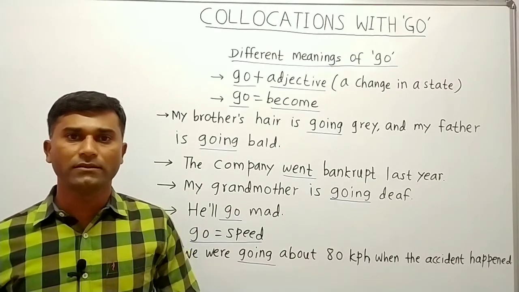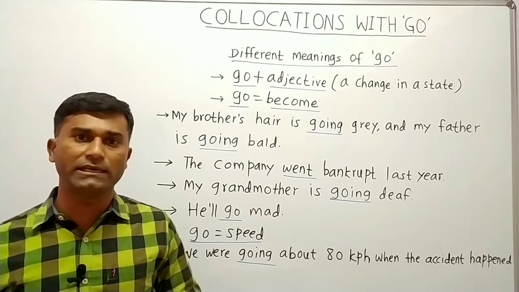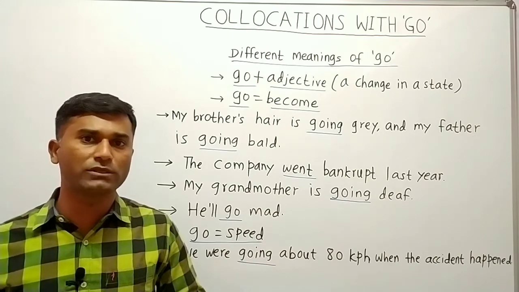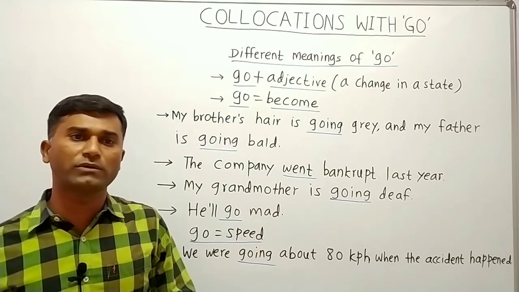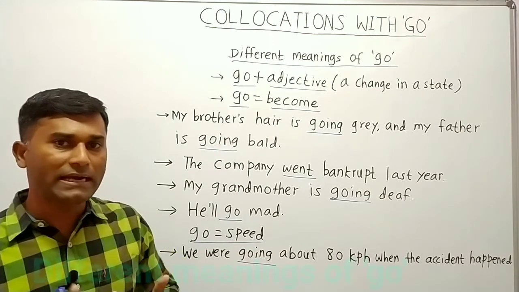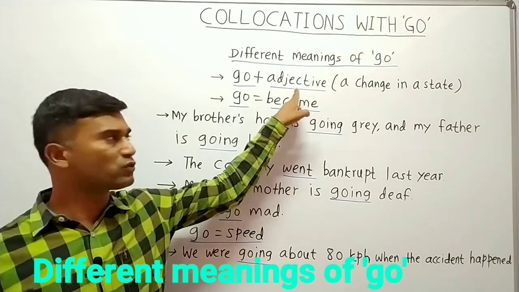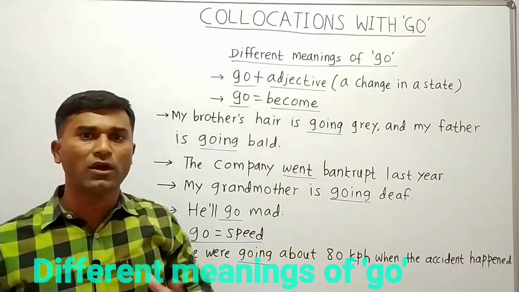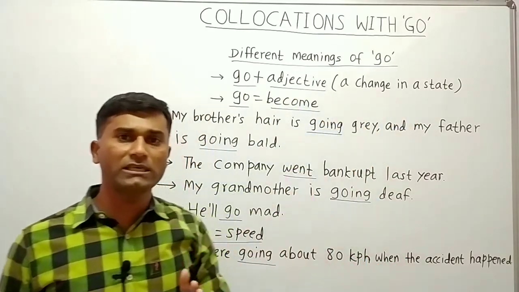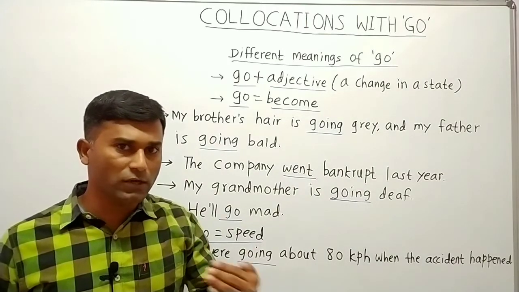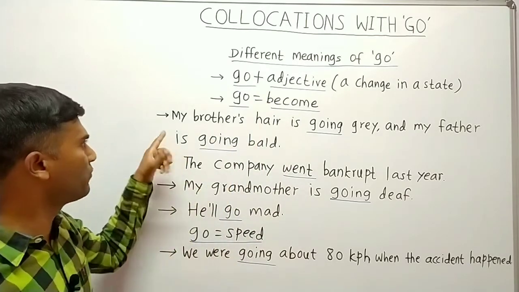We have been studying the meaning of the verb go, and the very common meaning that we have been studying is that go means moving from one place to another place. But here in these examples we are going to study an altogether different meaning of go, and how that meaning is expressed. It is expressed with some of the adjectives. So when go comes with these adjectives, what is the meaning? The meaning is that there is a change in condition or change in state from good to worse. Okay, so here go means become. Okay, now we will try to understand this in these examples.